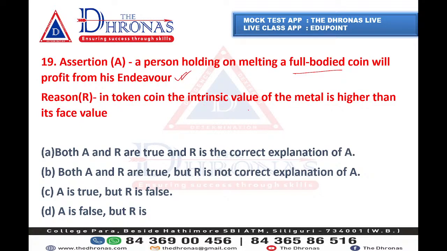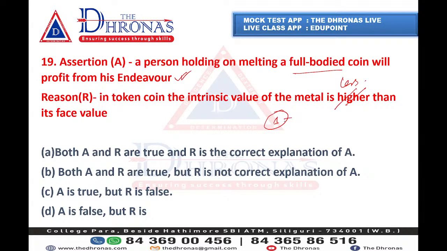In token coin, the intrinsic value of the metal is not higher but less than its face value. The face value is higher than the intrinsic value. Like today's 1 rupee coin, the intrinsic value is very less.